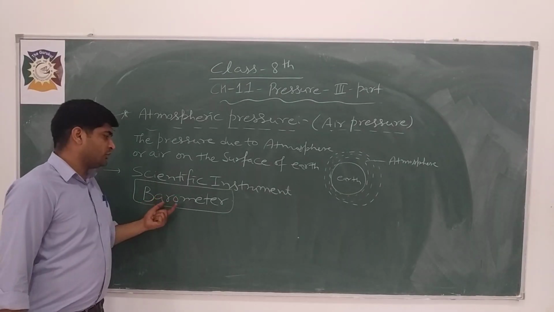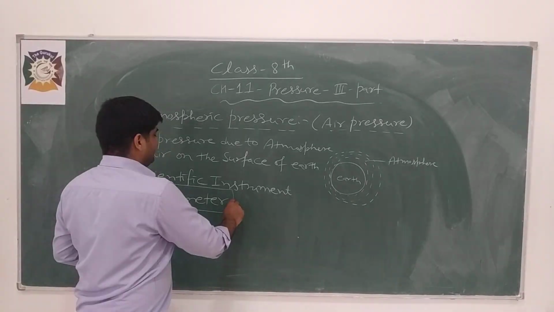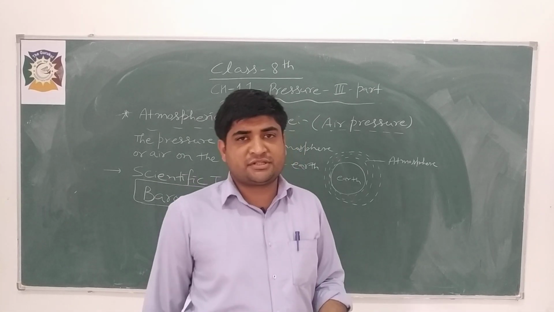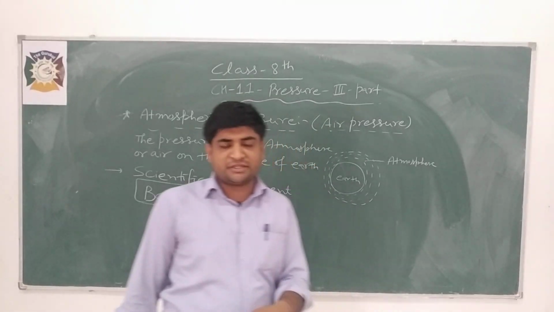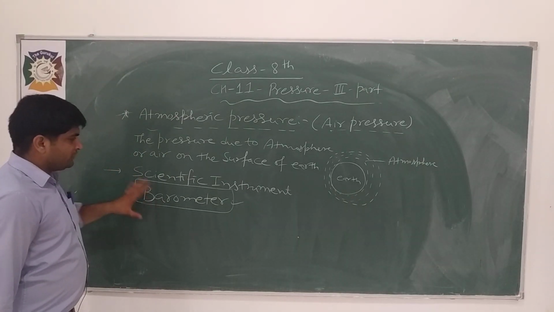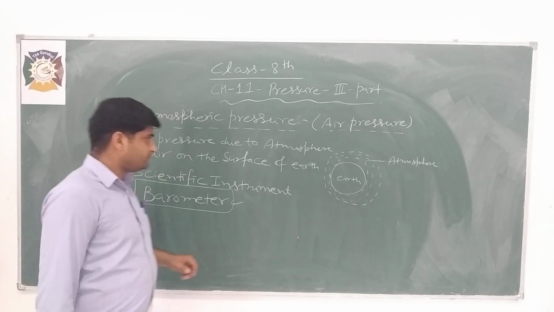We will not study this barometer in detail, but there is another device in our syllabus, that is the manometer. We will discuss it in the next videos. But you must know what device measures atmospheric pressure.